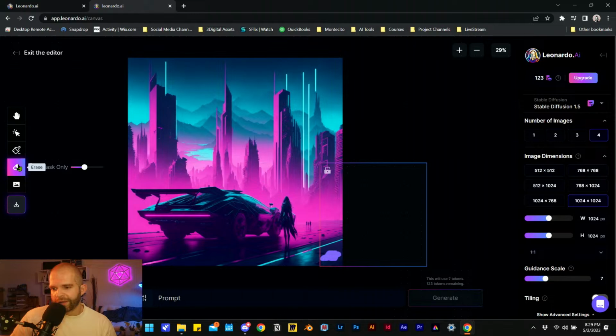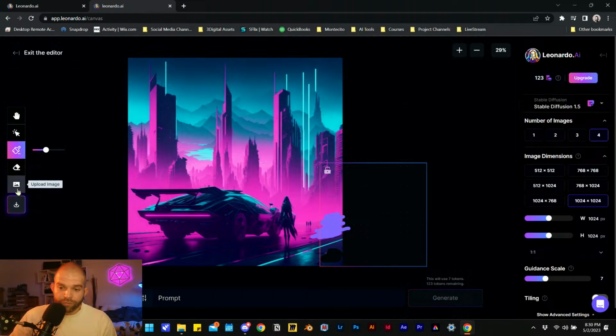So I imagine like erase would really be taking away. So let's do the opposite. Let's, oh, no, this is erasing the mask. Oh, I erased the image. So you're actually erasing out the image so that the AI can generate over that empty section. So let's do that. I will erase that rock, and then I will go over with the brush, and I'll just brush over this section right here and see if it only paints over that masked section.